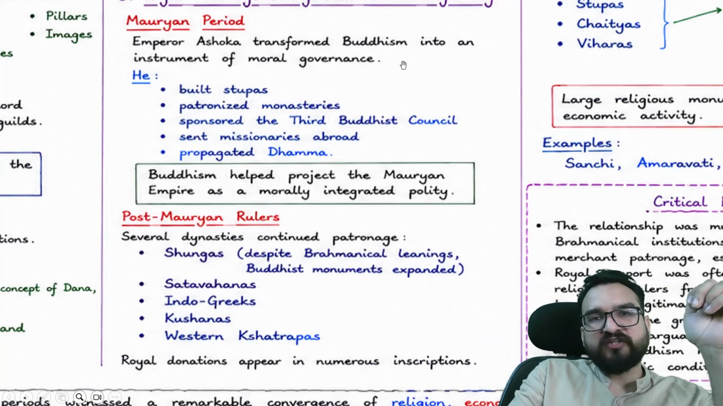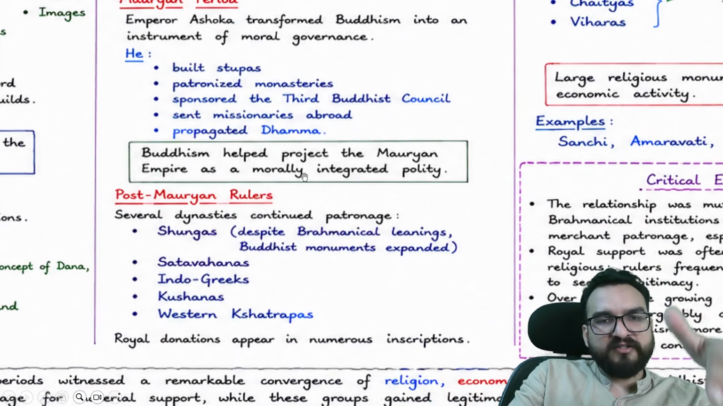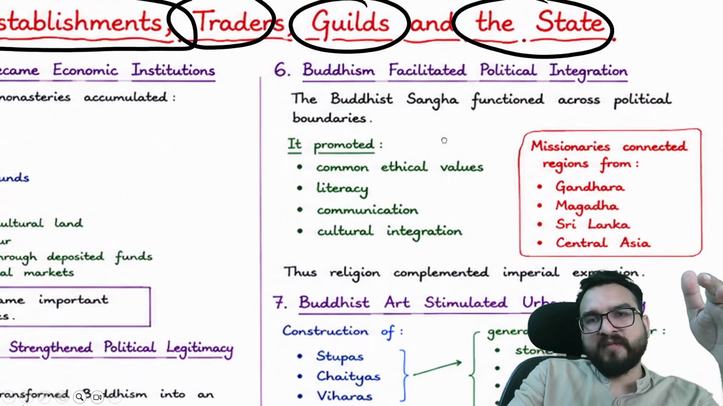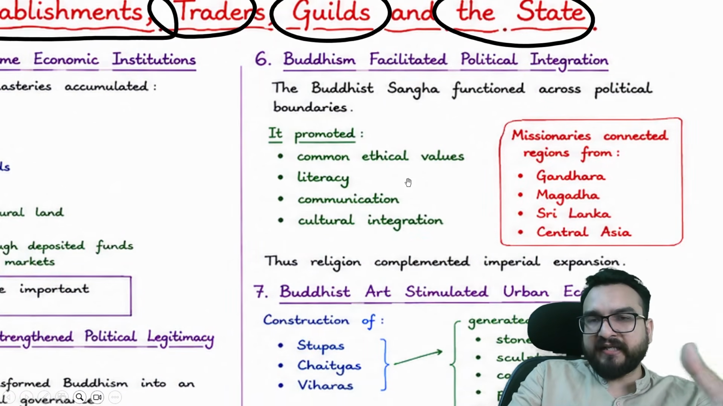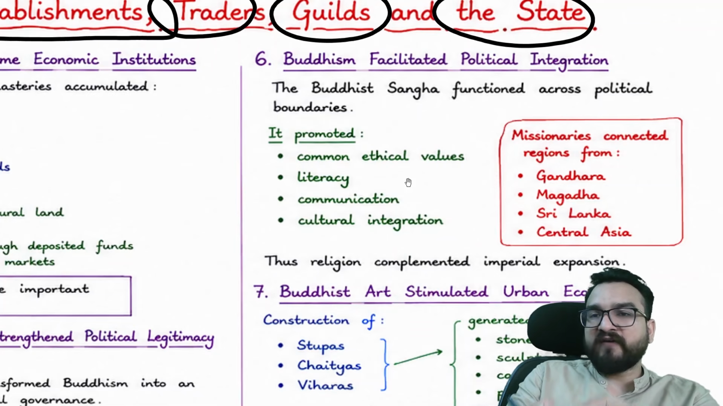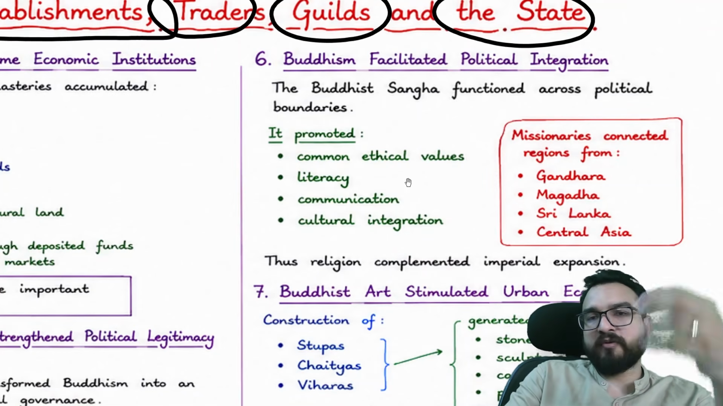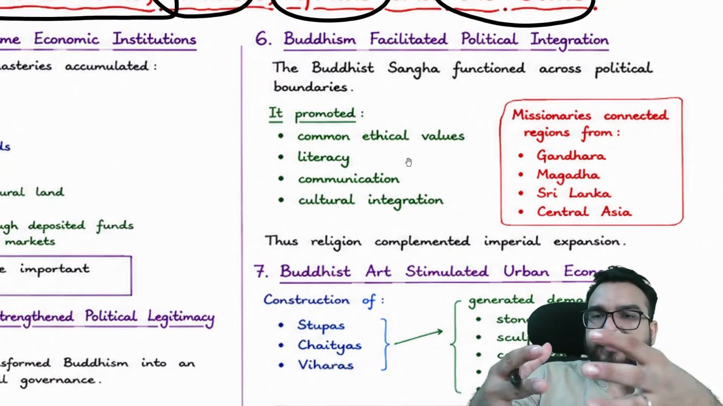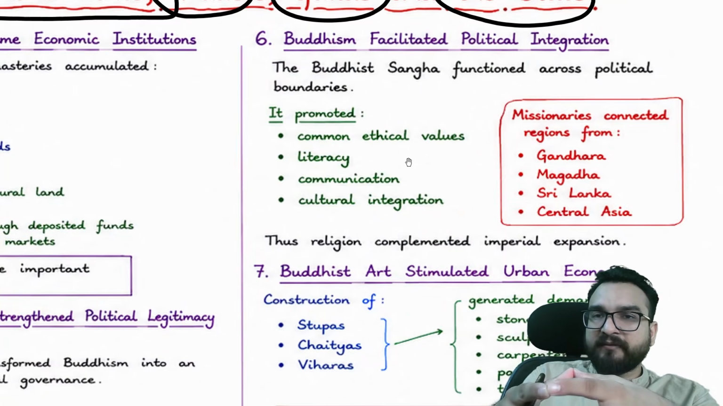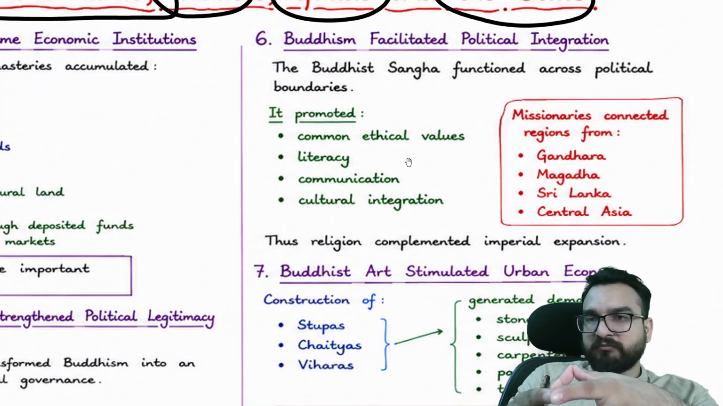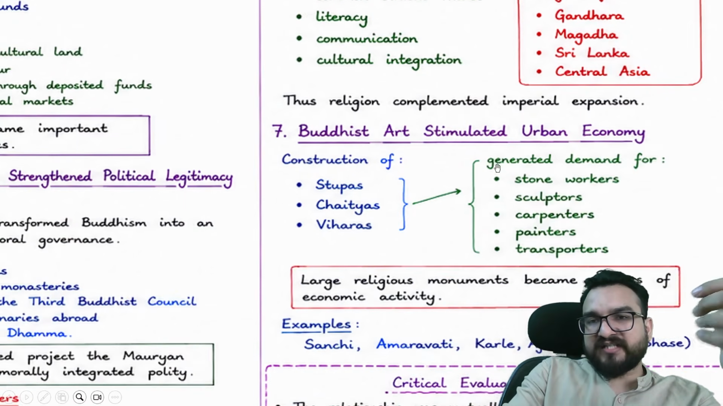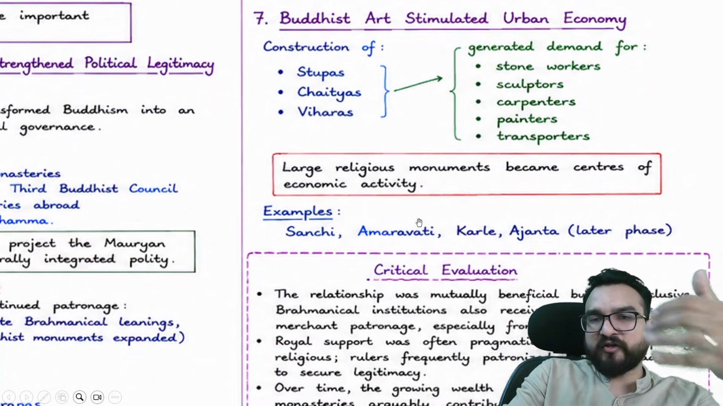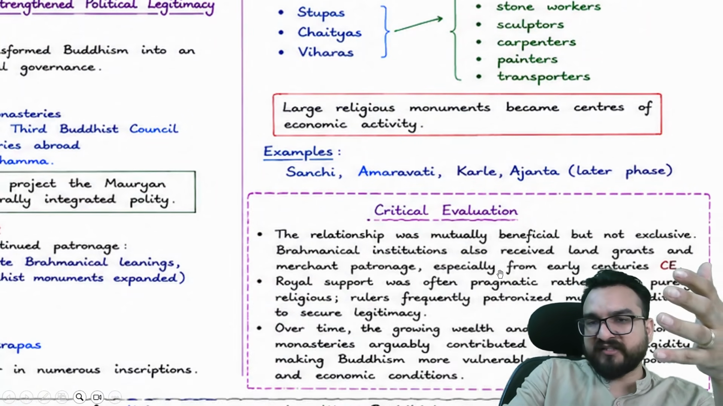So Emperor Ashoka transformed Buddhism into an instrument of moral governance, and later rulers also gave them several donations. Buddhism facilitated political integration as well, because the Buddhist Sangha functioned across political boundaries, with common ethical values, literacy, and communication. Different cultures were joining together because of Buddhism. Buddhist art stimulated the urban economy as well. Large religious monuments became centers of economic activity, like Sanchi, Amravati, Karle, and Ajanta.